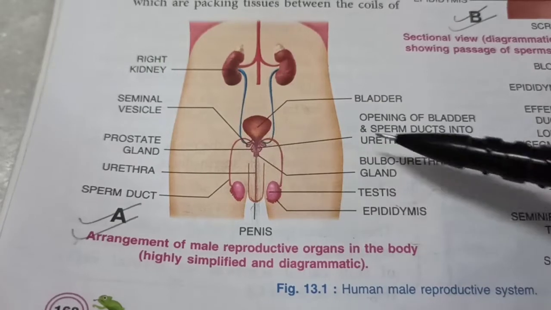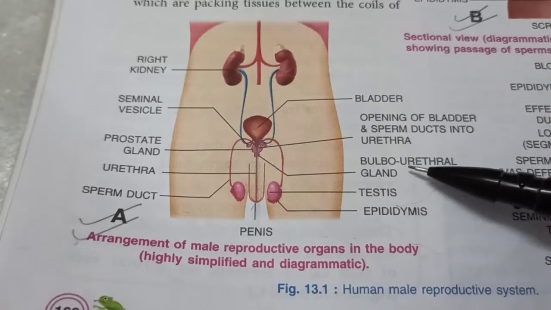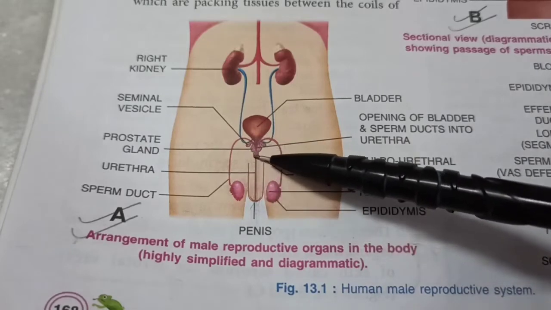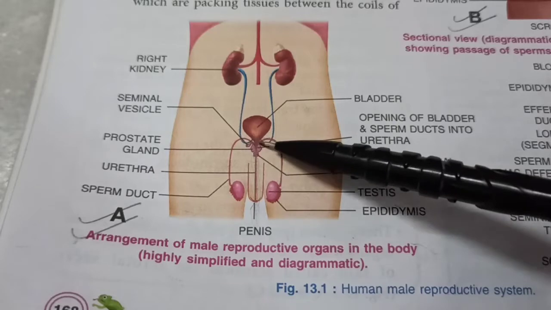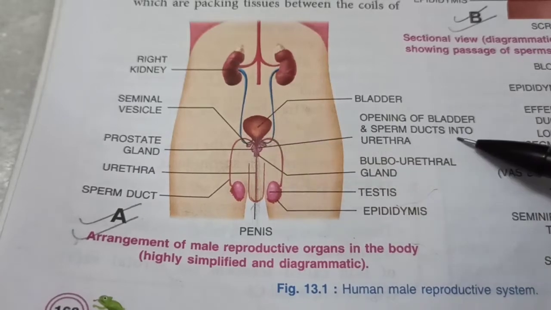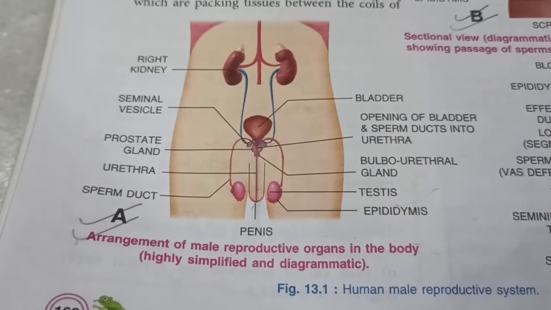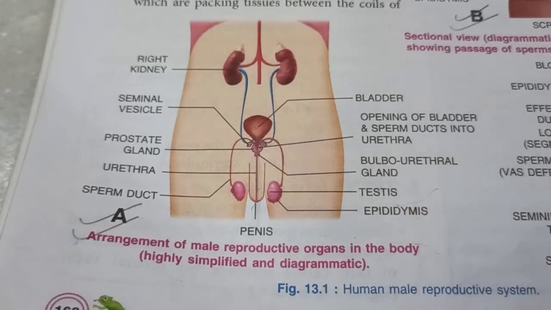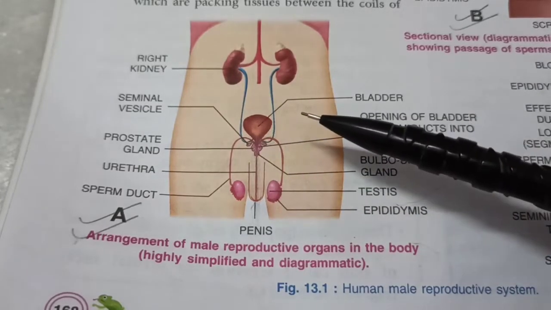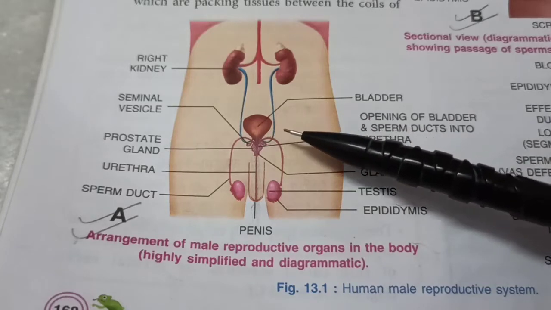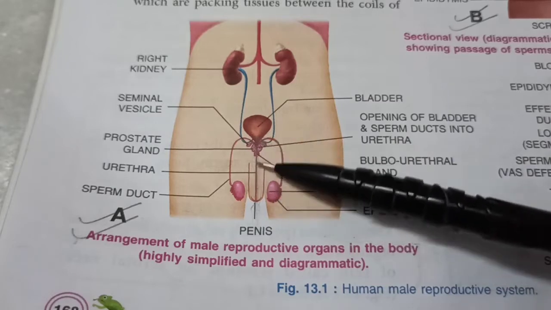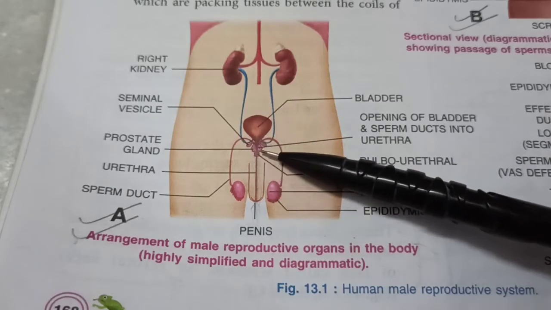Just below that, we see a very small gland called bulbourethral gland. Now that is responsible for producing a lubricant. And we see two glands just below the urinary bladder. They are the seminal vesicles. They're actually vesicles, seminal vesicles. And they produce a medium, a secretion, which serves as a medium for the transportation of the sperm. So it also has some nutrients to keep the sperms active because they've got a great job to do.